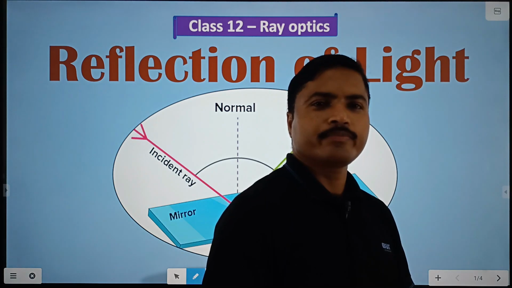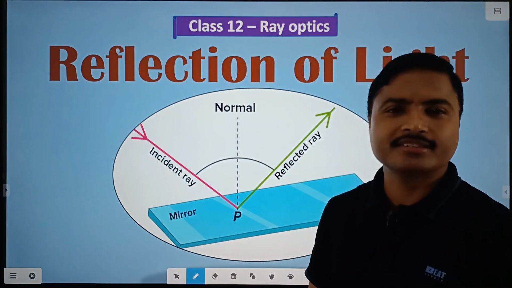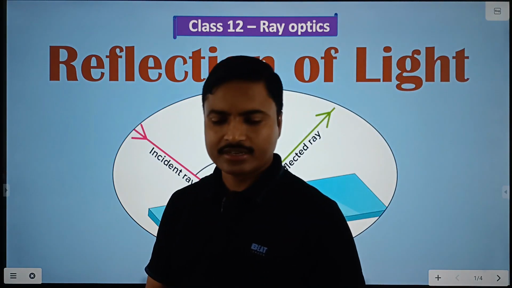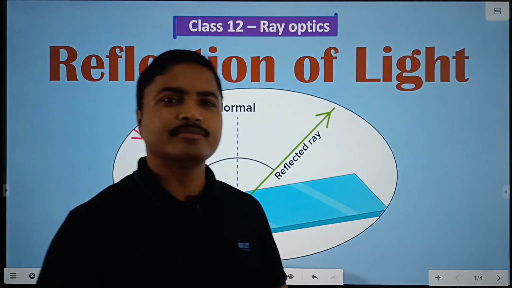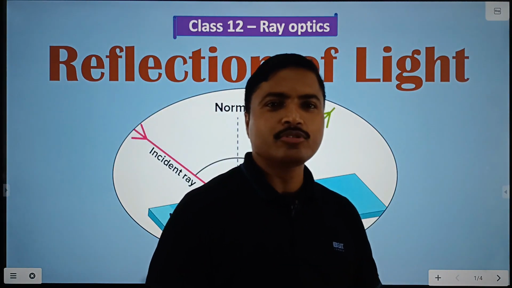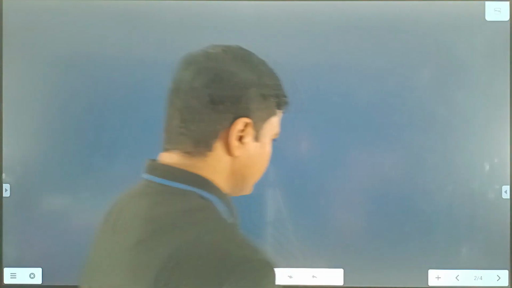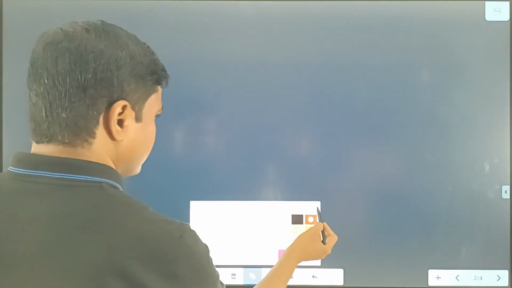Generally, in the absence of light, we can't see any object because no light is there, it is total dark. But in the presence of light, the object is visible to us. How? We take two examples.